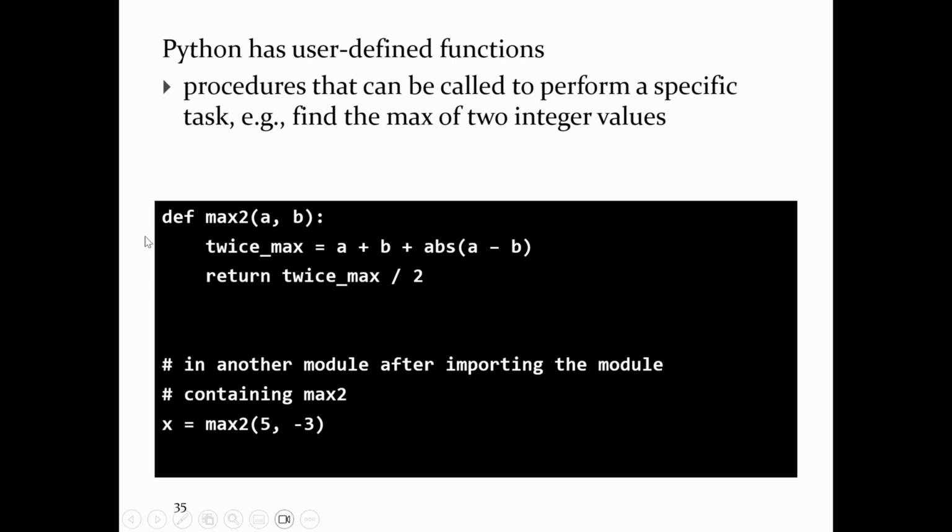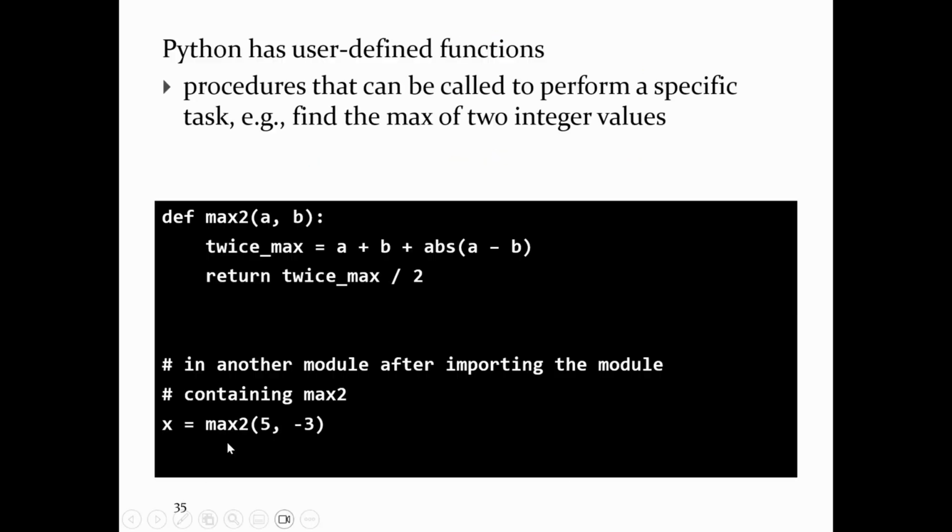So my claim is that mathematically this is true. I will leave you, for the time being, to puzzle out why this is true. If you want to know, you can come ask me about it. Now, you can put this somewhere in a Python source code file, in a module. Somewhere else, in some other Python source code file, you can import the module and then call max2 like that.